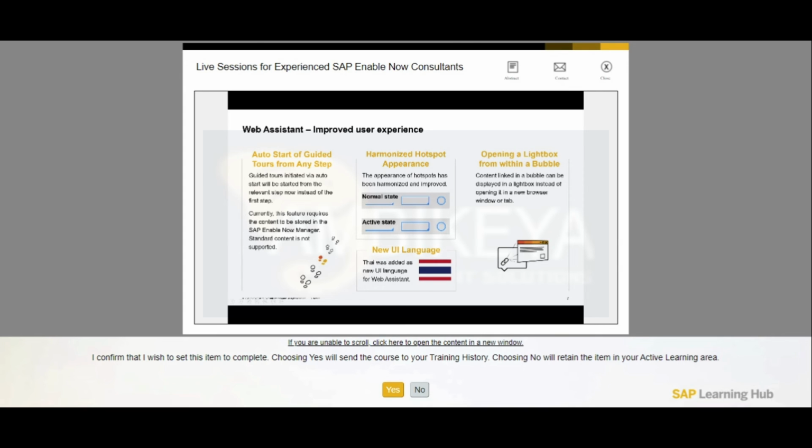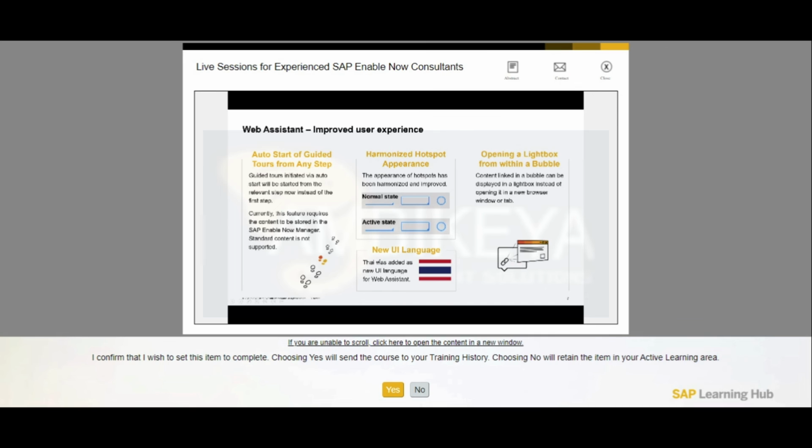The only chance here for now is fetching them, getting them out, overlaying them with the local copy. Basically, by doing so, you convert them into an Enable Now Manager stored guided tour, and then it works fine. But as long as they are delivered from UACP only, it will not yet work. They are working on that. Not sure whether there will be a solution or not. But however, this is your workaround in case you are asked for.